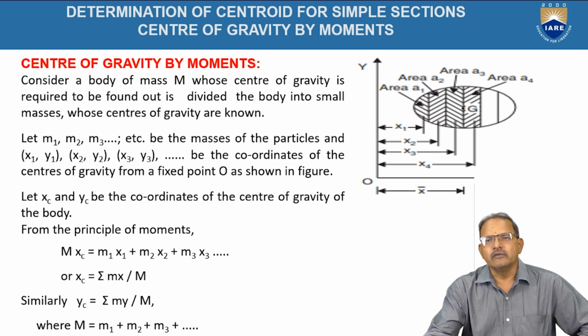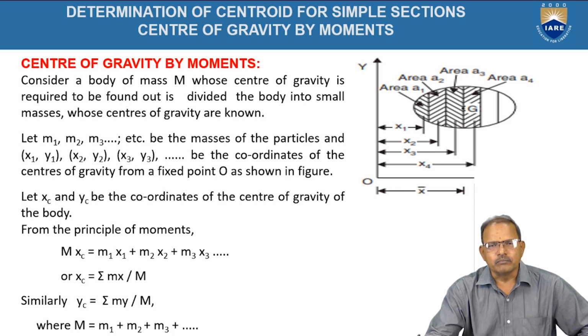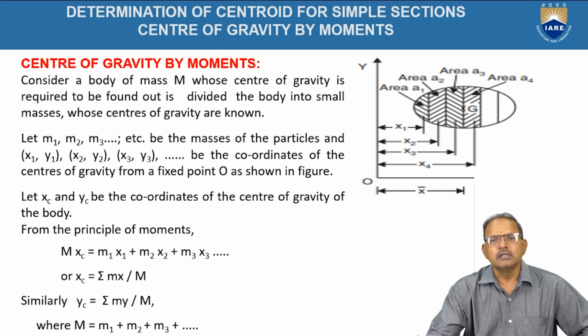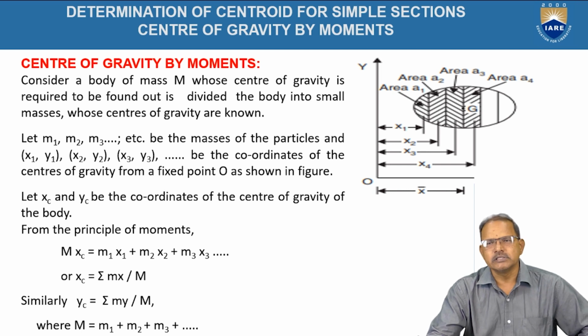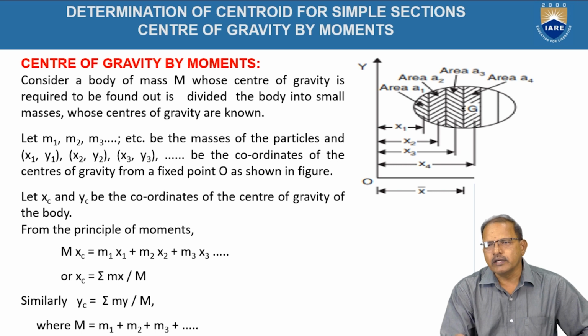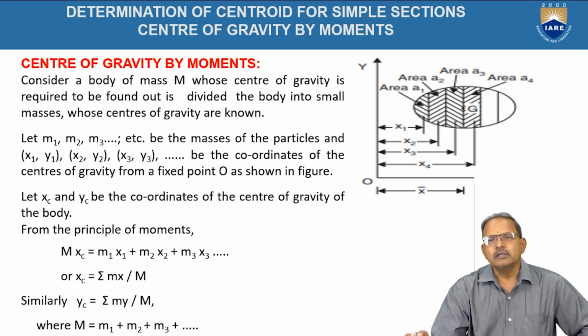Let xc and yc represent the position of the center of gravity with respect to the reference lines. So, according to the principle of moments, the moments created by all the elements at one point should be equal to the moments created by the entire object. So, m into xc, or we can take the weight, that is the moment created by the resultant force.